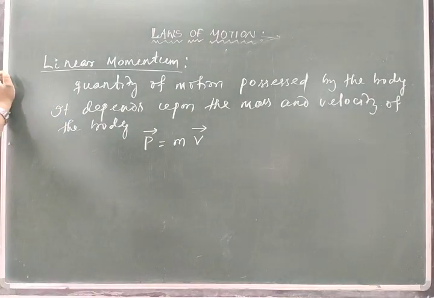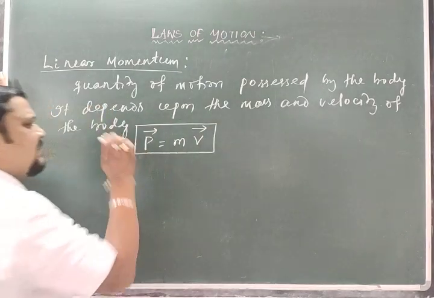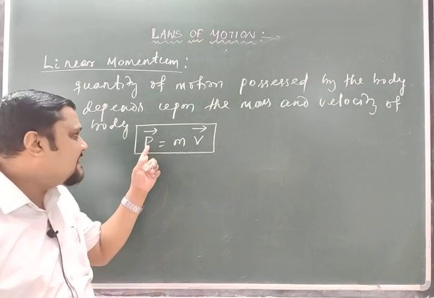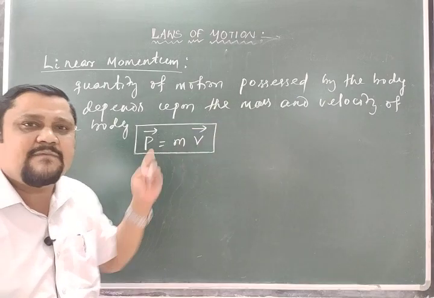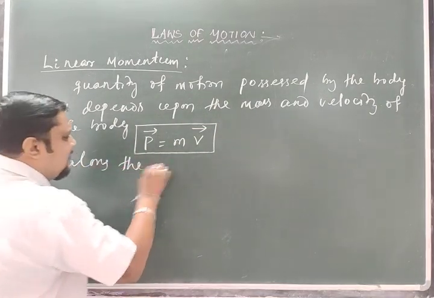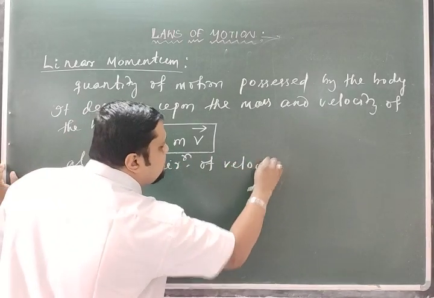So linear momentum is a vector quantity, and you can write it in vector form. And its direction is along the direction of velocity, right?